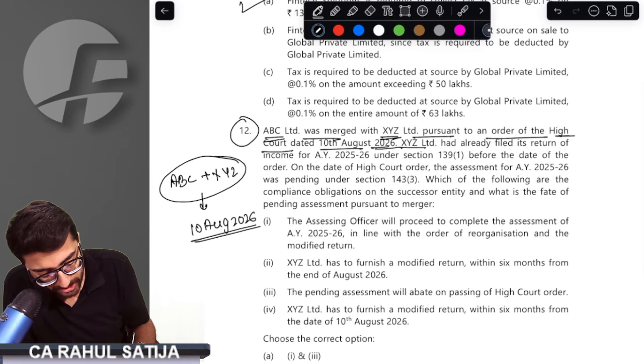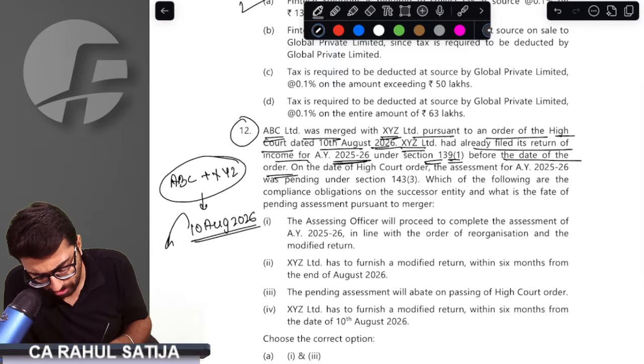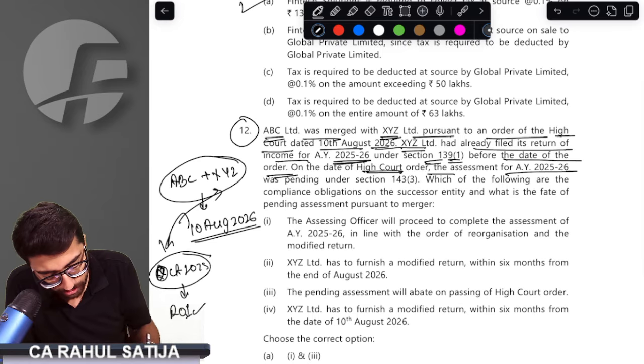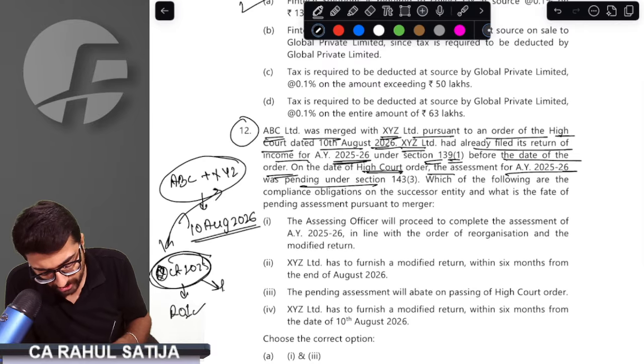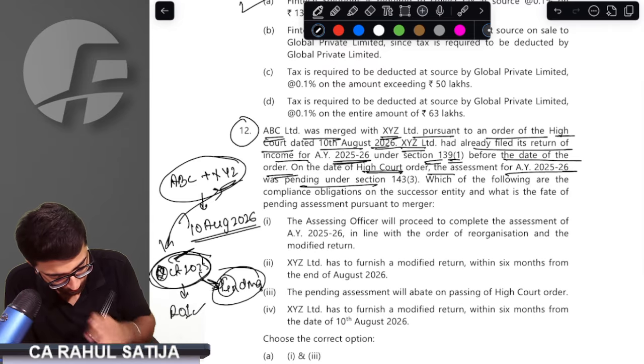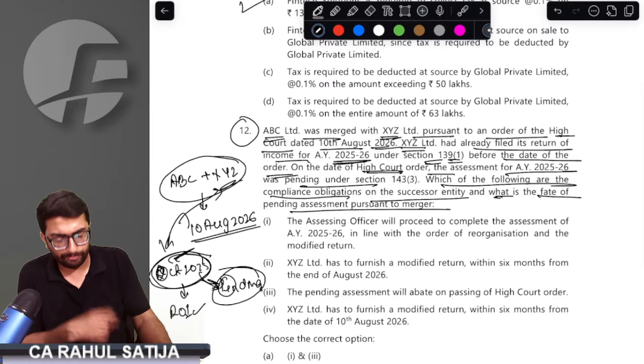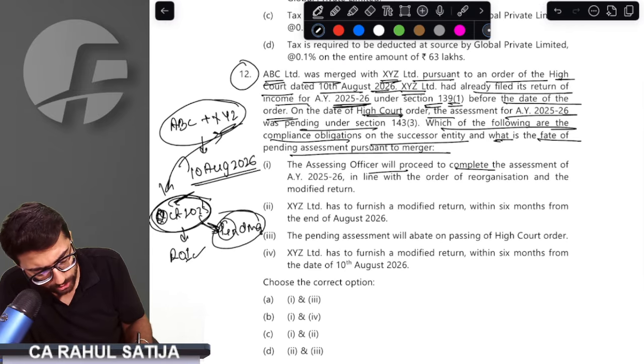Perfect. XYZ has already filed the return of income for assessment year 25-26 under section 139(1) before the due date. That means maybe in October 2025, XYZ filed the return. On the date of the High Court order, assessment was pending for this year. XYZ filed the return, but assessment was not completed and was due with the AO. Which of the following relates to the compliance obligation on the successor entity, and what is the fate of the assessment on the merger? The assessing officer will proceed to complete the assessment for assessment year 25-26 in line with the order of reorganization and the modified return.